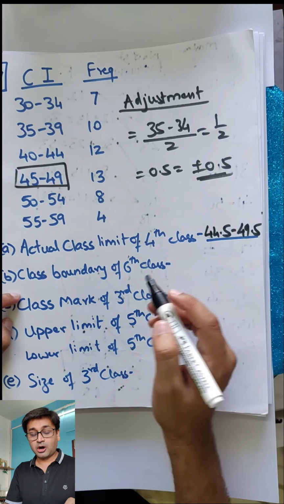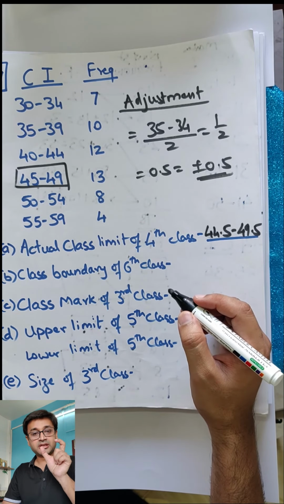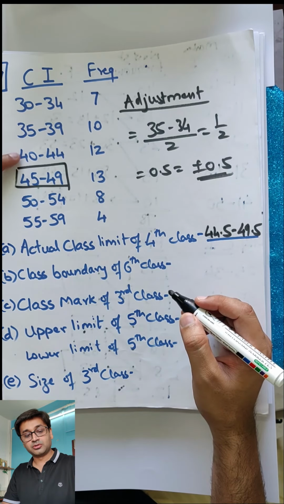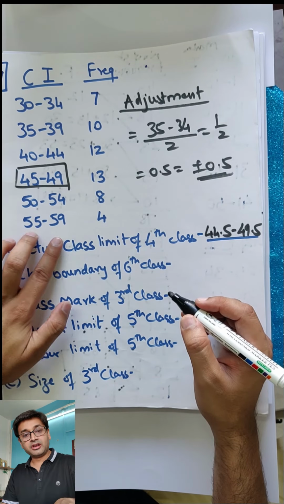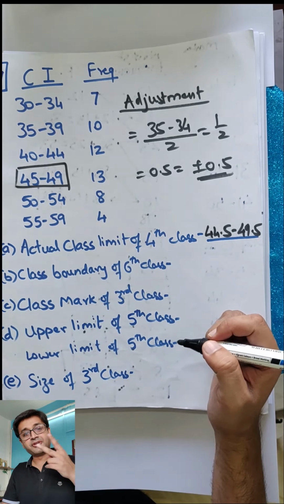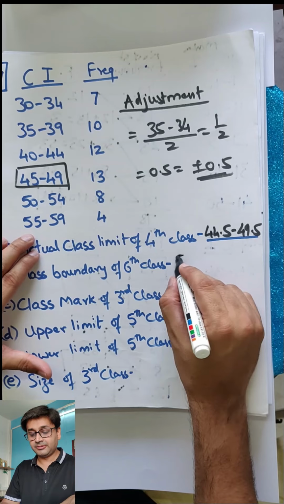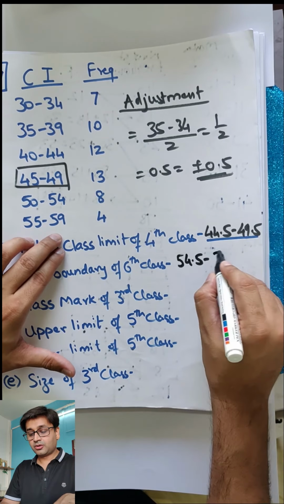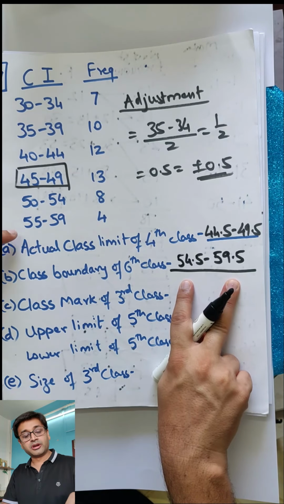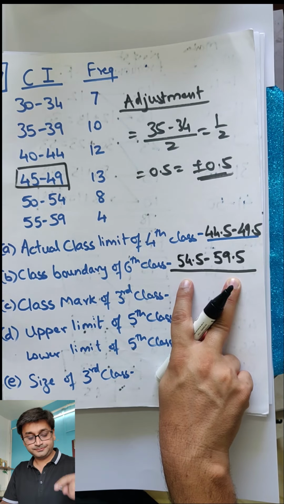Great. Class boundary. I forgot to talk about class boundary to you all. Boundary means the range that is available. Okay, so class boundary of 6th class, 1, 2, 3, 4, 5, 6 here. Boundary means the starting and the ending. The same thing basically. Different name, class boundary. So what will be the 6th class ka class boundary? 54.5 to 59.5. That means any number which lies between this, we are going to record here. Okay, that is why we call it as class boundary.